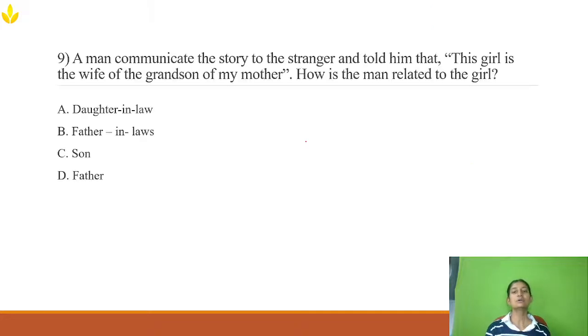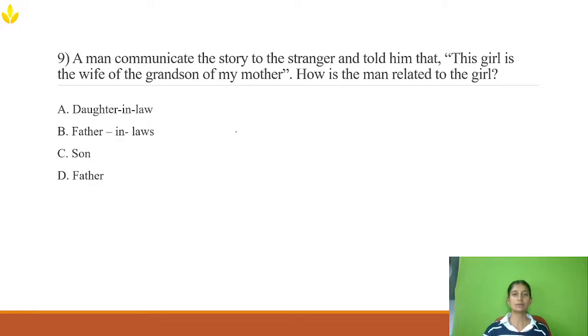Okay. Now let's go to the next question. The next question is also from single blood relationship. Single blood relationship means one person's relation with the other. Now let's see. A man communicated the story to the stranger and told him that this girl is wife of the grandson of my mother. How is man related to the girl?